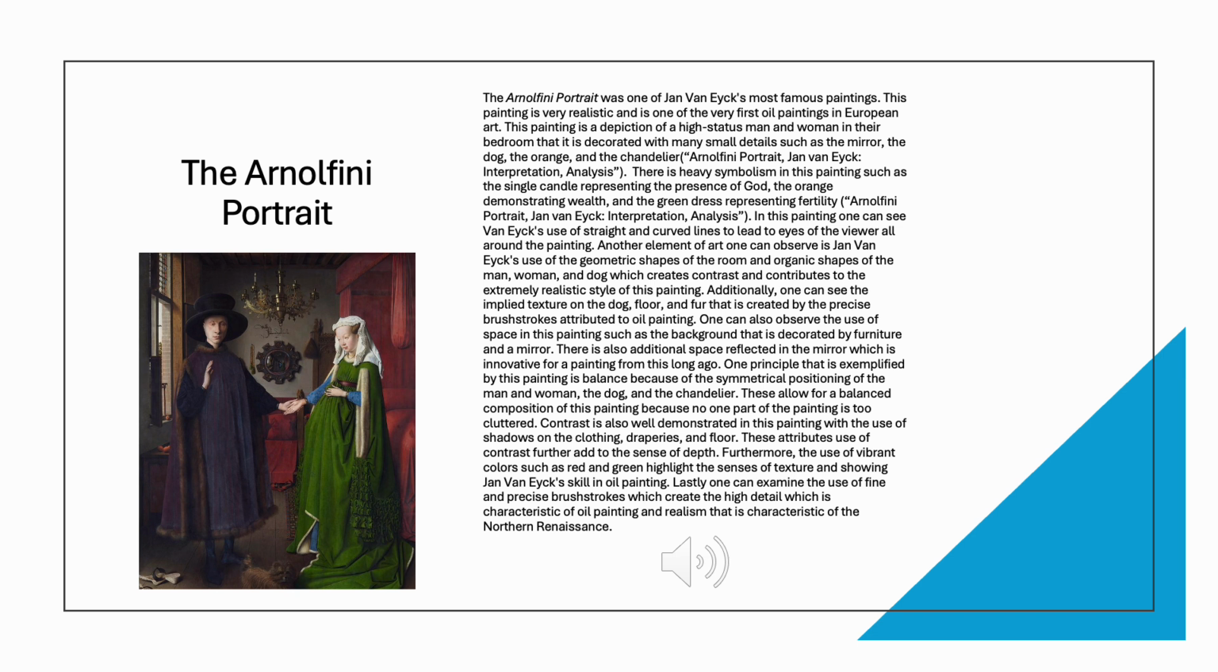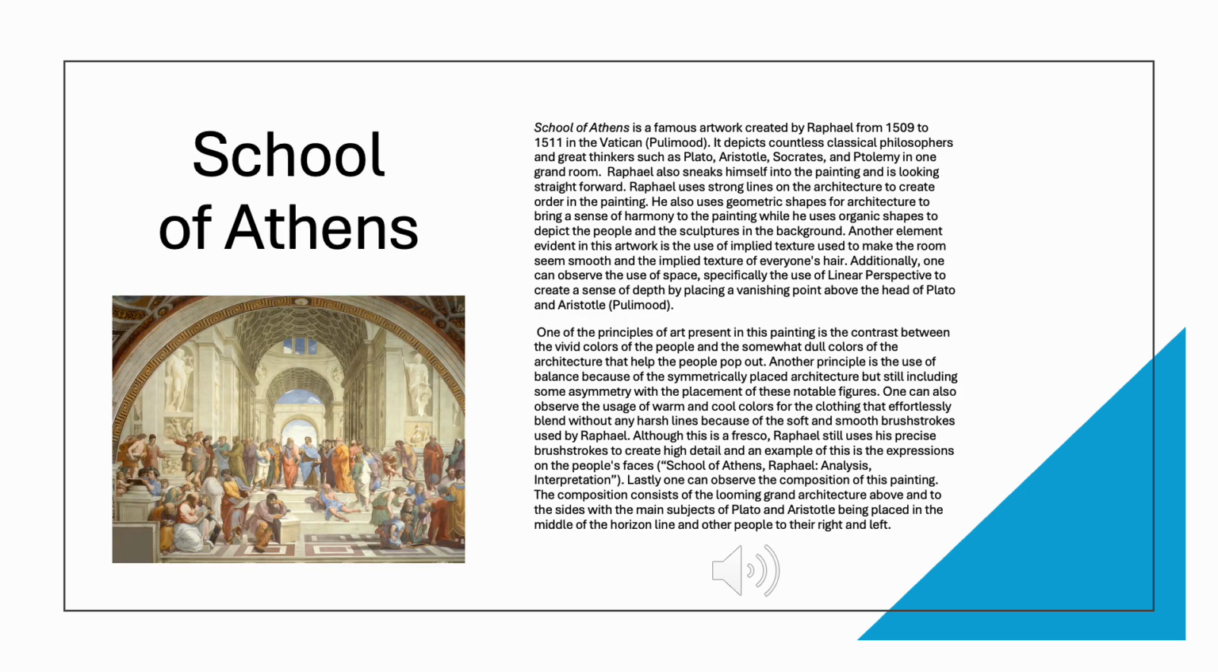Furthermore, the use of vibrant colors such as red and green highlight the senses of texture and show Jan van Eyck's skills in oil painting. Lastly, one can examine the use of fine and precise brushstrokes, which create the high detail which is characteristic of oil painting, and realism that is characteristic of the Northern Renaissance.